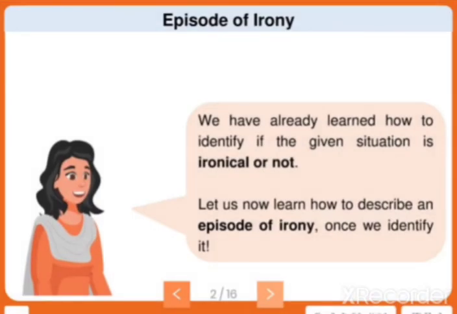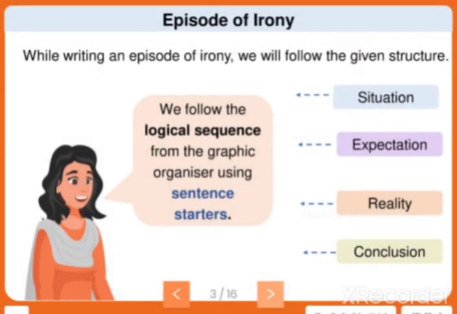First, we have already learned how to identify if the given situation is ironical or not. Let us now learn how to describe an episode of irony once we identify it. While writing an episode of irony, we will follow the given structure: situation, expectation, reality, and conclusion. This is the logical sequence, formed as a graphic organizer with sentence starters. Let us see, by using some sentence starters, how we'll write an episode of irony.